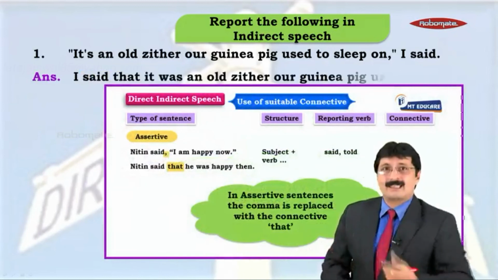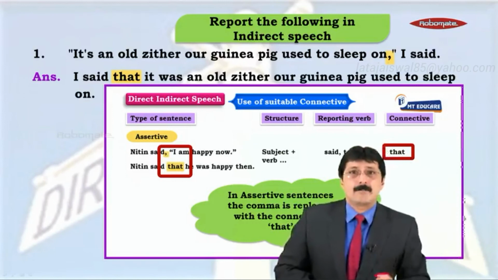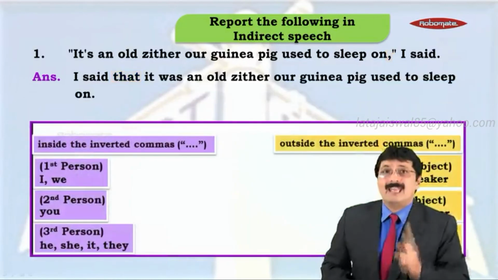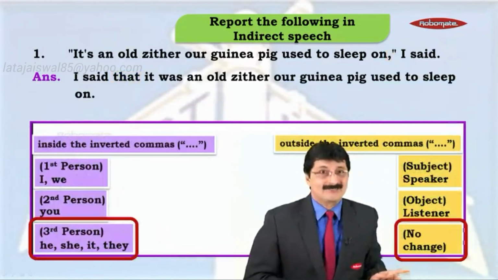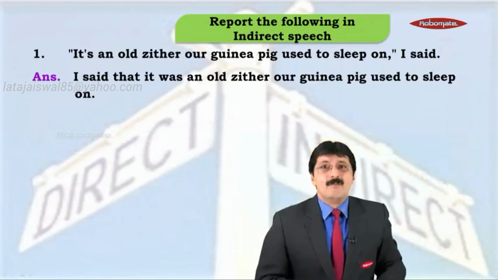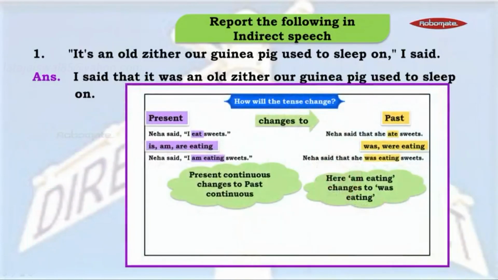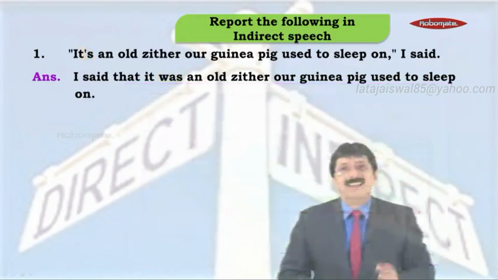As you can clearly see, it was an old zither our guinea pig used to sleep on. I want to tell you what happened to that pronoun it. You know, third person, no change. Fantastic, my friends. Moving on to the verb change here. Am becomes was.